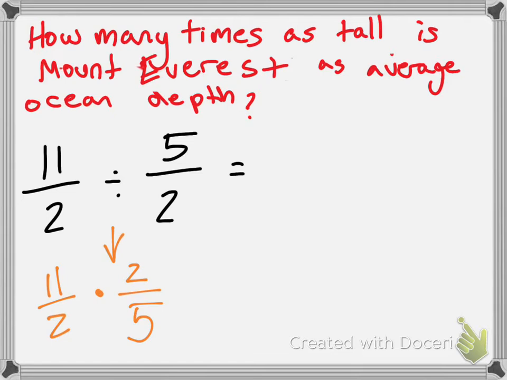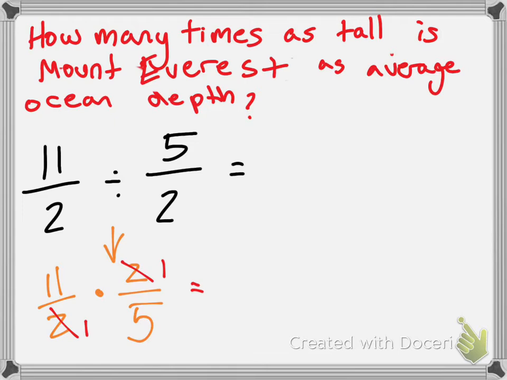There's something we can do first. Who would like to tell me? Jaden, what can I do first? You can cross cancel. Yeah, what can I cross cancel? 2 and 2. Can I only cross cancel if they're the same number? Nod our head or shake our head. No. As long as they're both divisible by the same number, we can cross cancel. They both become 1. Okay, Leor, then what did you do?